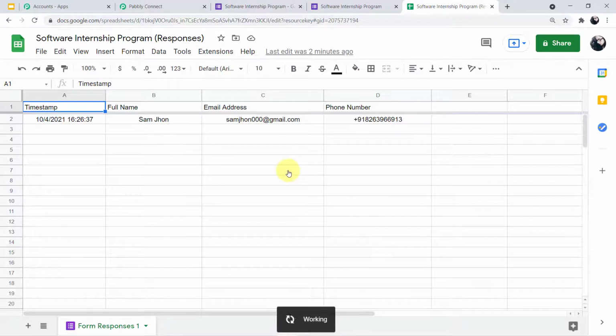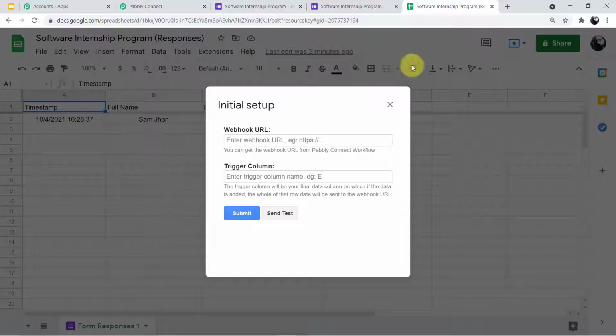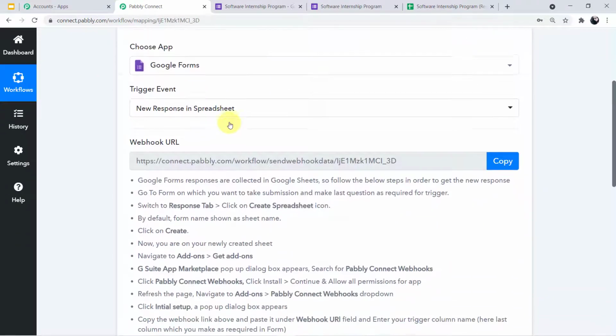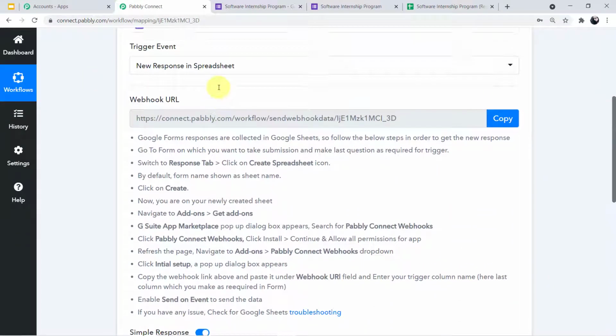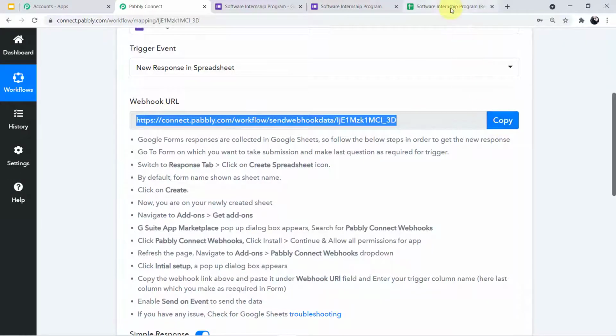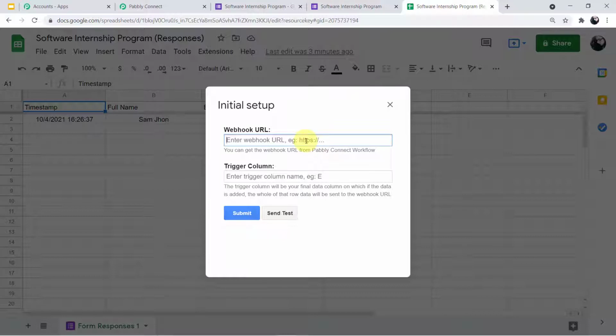Now I have to click on Initial Setup. And again, a mini tab will emerge in front of you, which will ask you for the webhook URL and the trigger column. So what is the webhook URL? If we go back to our Pabbly Connect account, here you can see this is the particular webhook URL. So we have to simply copy this webhook URL, go back to our Google Sheet, and paste it here. Simple. Now the trigger column. The trigger column, guys, is the last column of your Google Sheet.